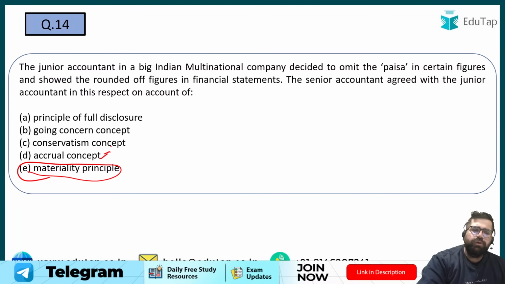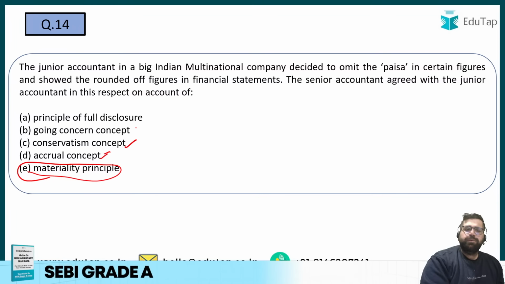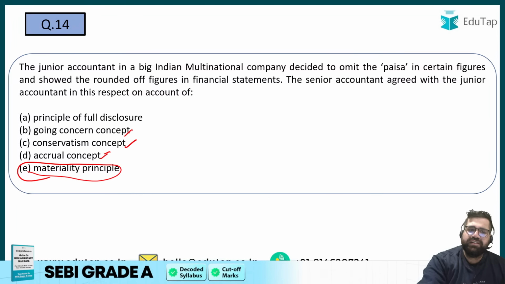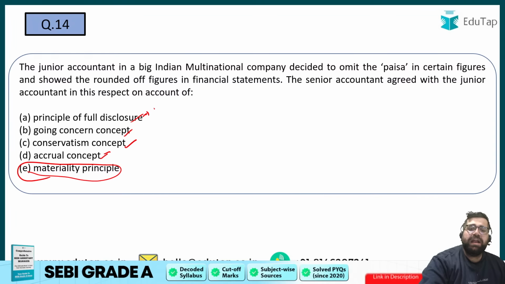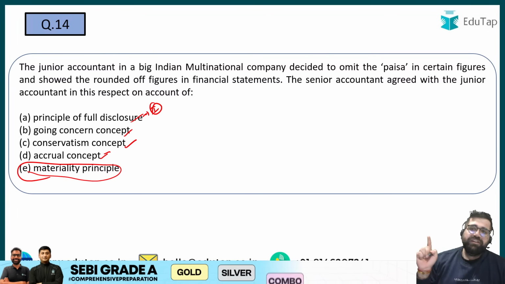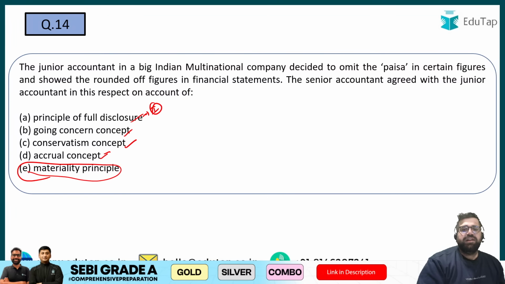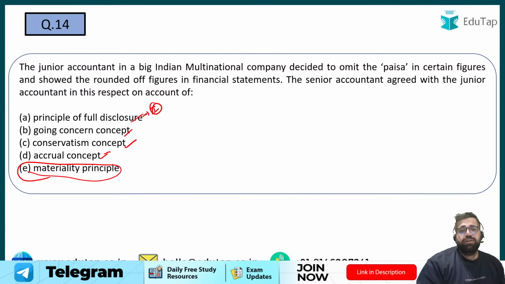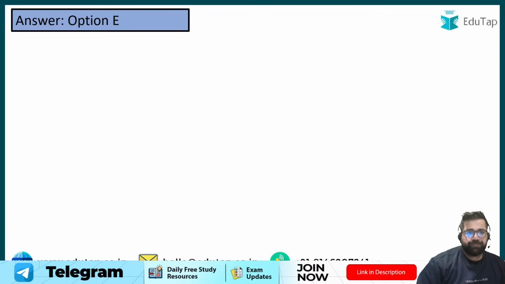Accrual we already know. Conservatism we have discussed under prudence. Going concern also we have discussed. Principle of full disclosure and transparency, these are also important. Full disclosure means disclose everything which is relevant. Transparency means that you have to be transparent and you will not hide anything which is relevant to the interested users. So my correct answer will be option number E only, which is materiality. So those who have given answer as E, very good.